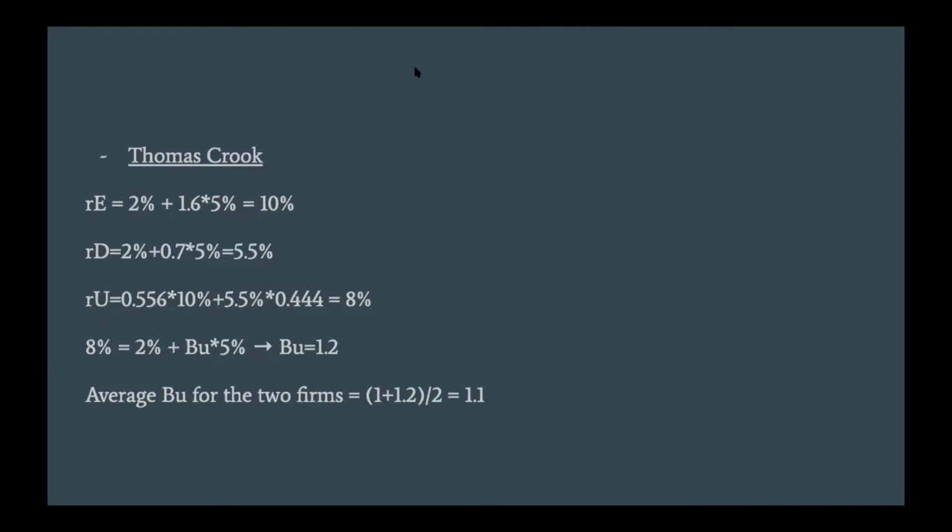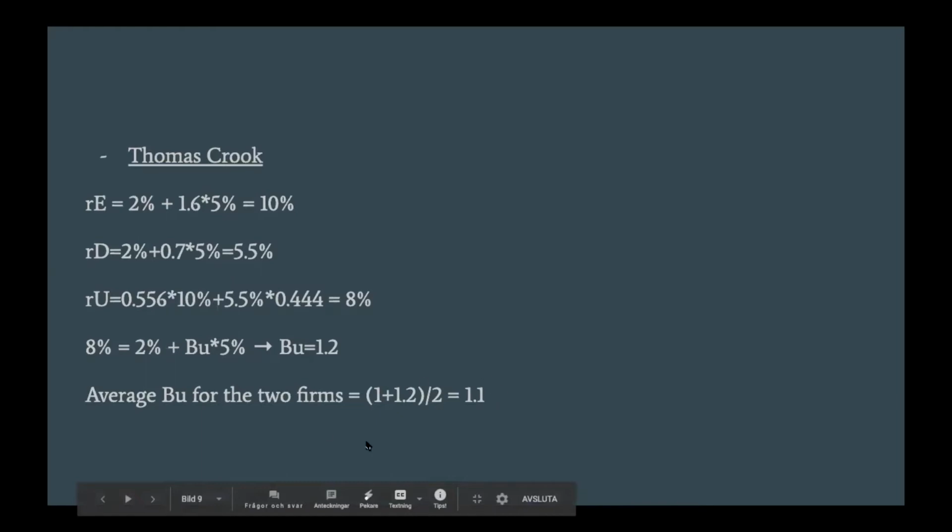Again, I want to point out, even though you don't see it, all these numbers stated as the equity beta or debt beta or the equity through value of the company are received above in the main question. And then when we have calculated Thomas Crook's unlevered beta as well, we will just take the average of the unlevered betas for the two firms in order to receive the unlevered beta that we will use as Summertime's. So this is a simple equation.